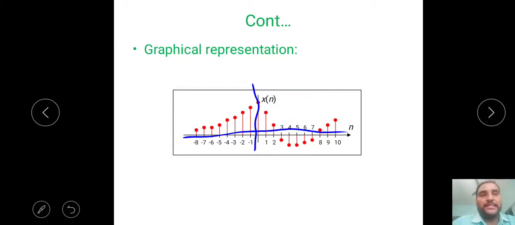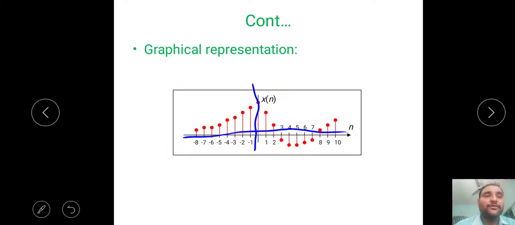Why do we require this, sir? Because we don't know what type of signal they have given in the problem. DSP means digital signal processing. We have to apply some mathematical operations on the given signal. That is called DSP. In the question paper they can give any type of signal. They don't always take functions, always graphical, always tabular, or always sequence.